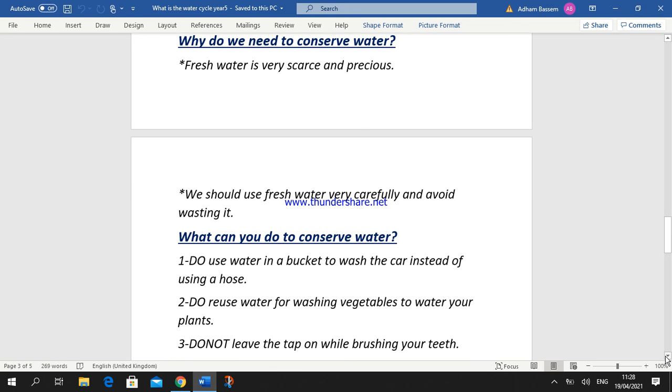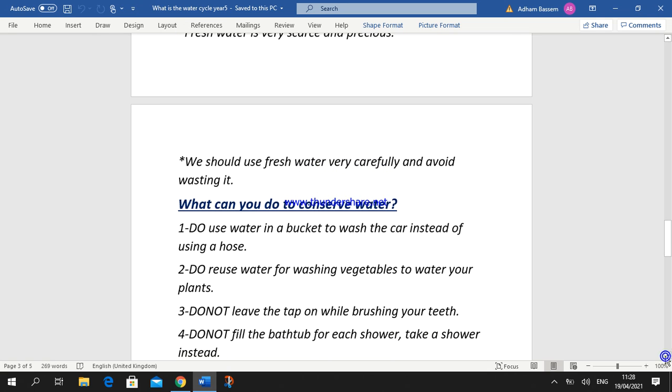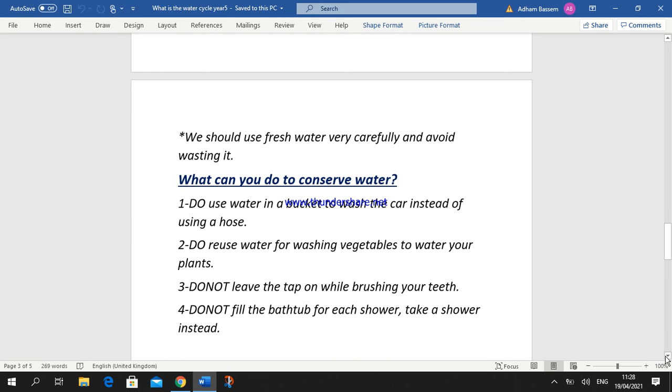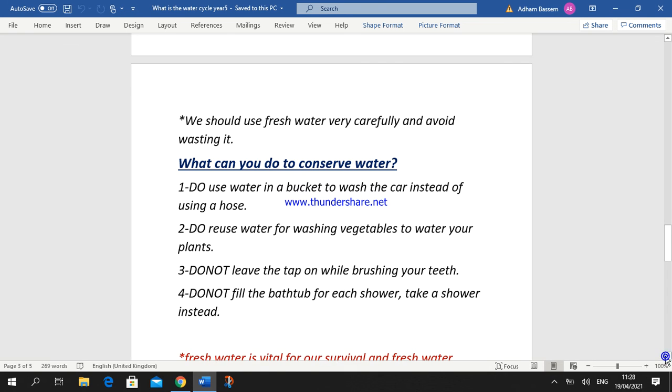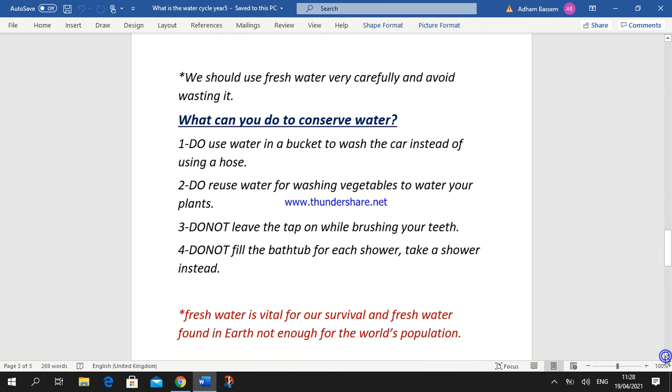Number one, use water in a bucket to wash the car instead of using a hose, because a hose wastes a large amount of fresh water, okay? Reuse water from washing vegetables to water your plants, okay? Don't leave the tap on while brushing your teeth, okay? Don't fill the bathtub for each shower. Take a shower instead, okay?